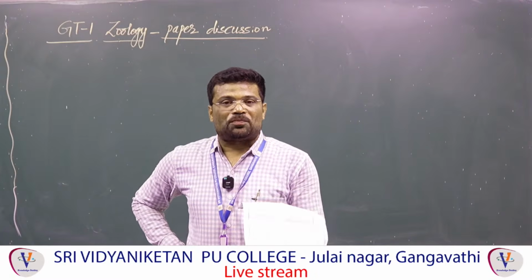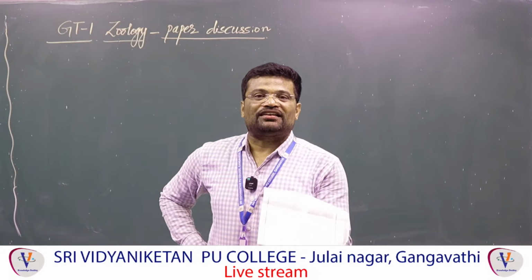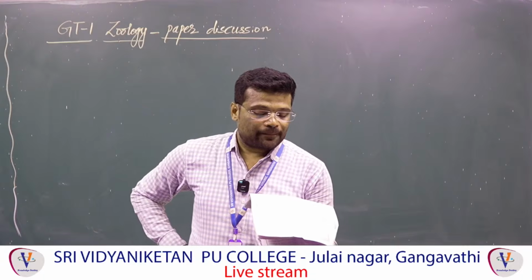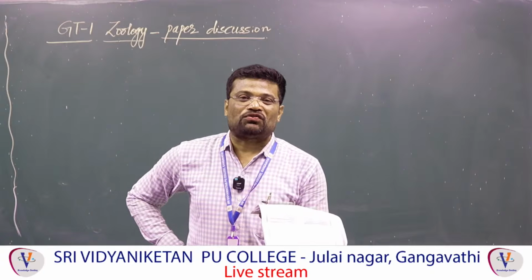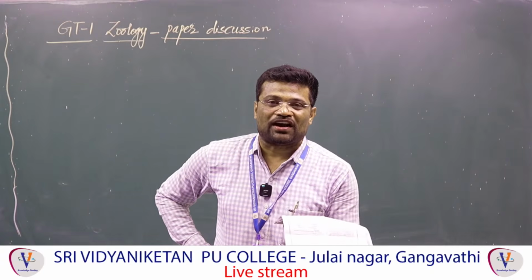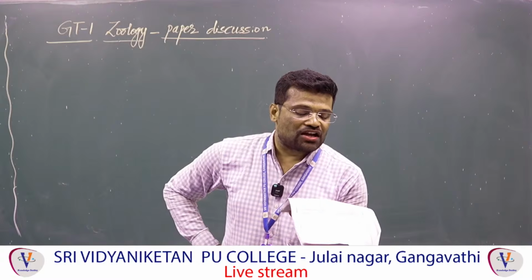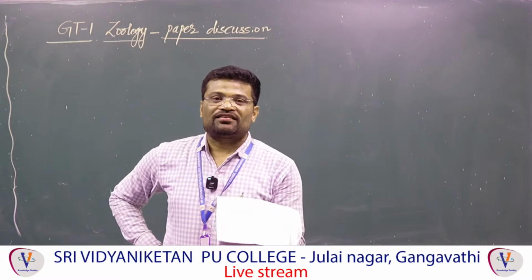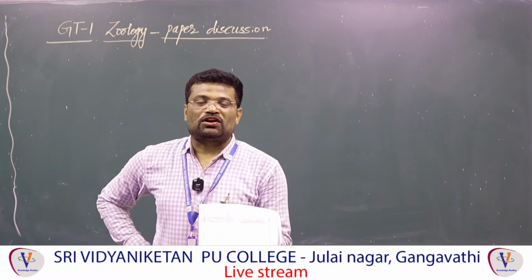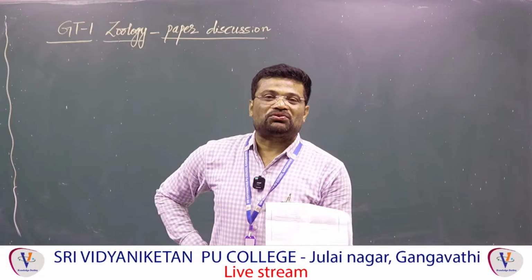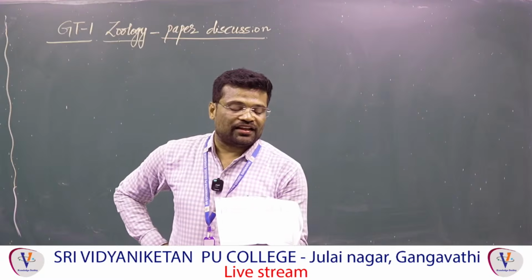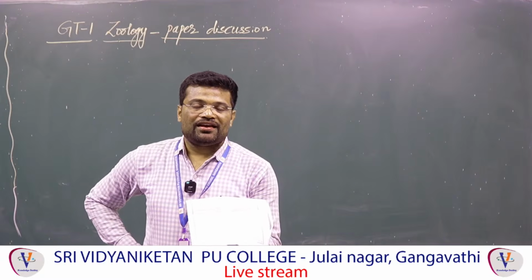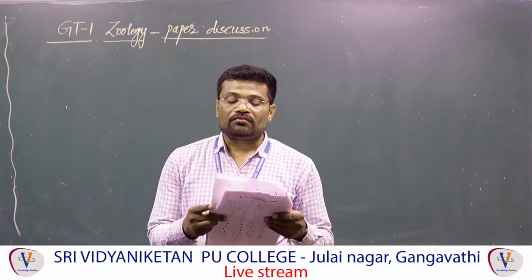Monocytes occupy 6 to 8% of total WBCs. And next one E, lymphocytes constitute about 20 to 25% of total volume of white blood cells. And last one D, neutrophils are more in number. Neutrophils constitute about 60 to 65% of total volume of white blood cells. So answer is 3, C, A, B, E, D.